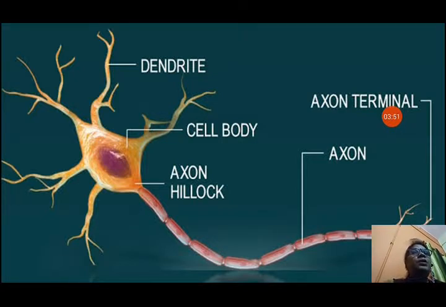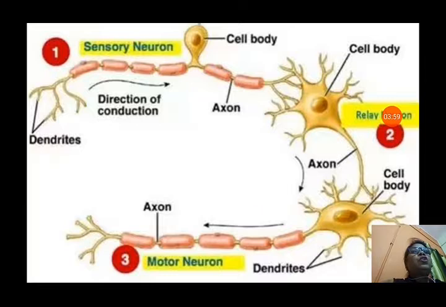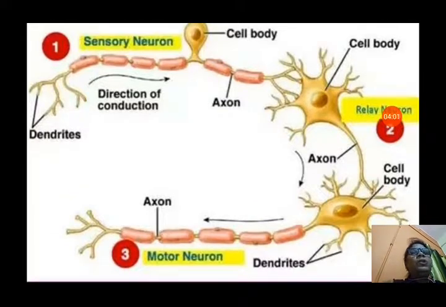In the next pages you will see three types of neurons: sensory neuron, relay neuron and motor neuron. The sensory neuron takes the senses from the sense organs. You can see the branches in all the nerve cells, and all the nerve cells are connected with each other.